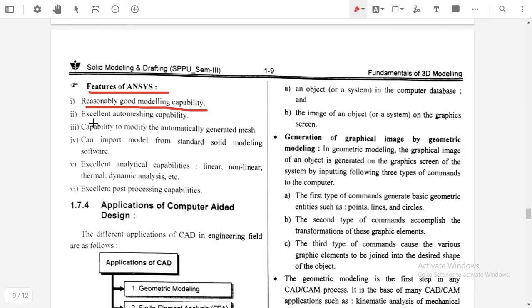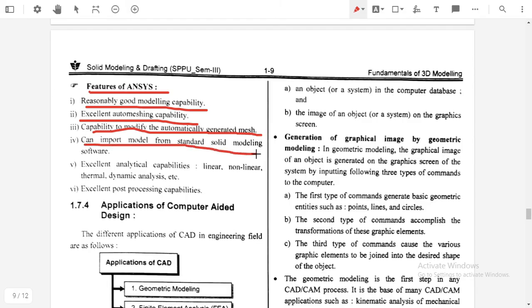Excellent automation capability: meshing is required for analysis purposes, so it has excellent automation, means it can automatically mesh the model. Capability to modify the automatically generated mesh: once we make the meshing of the model, then it can be modified.